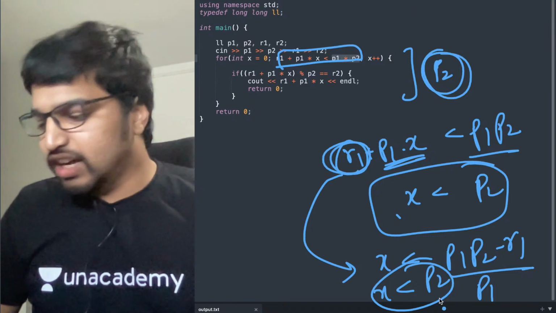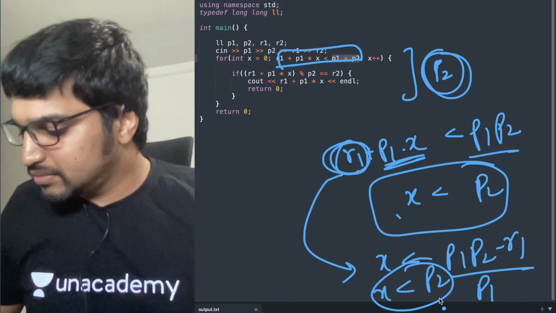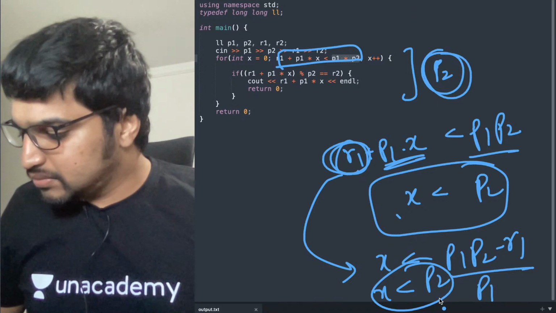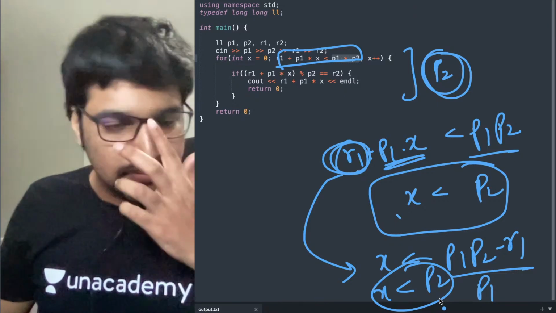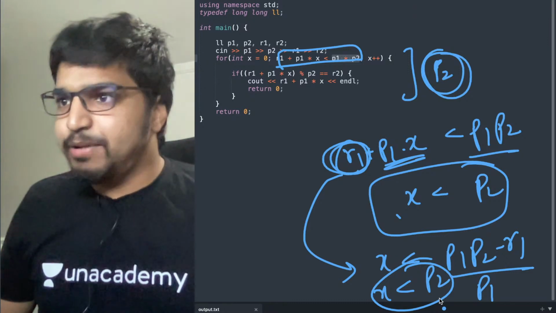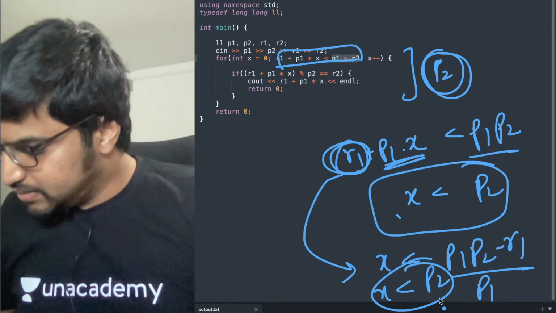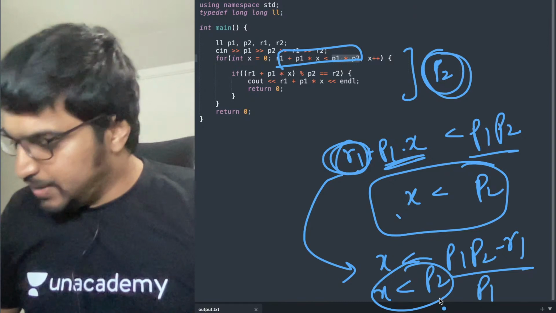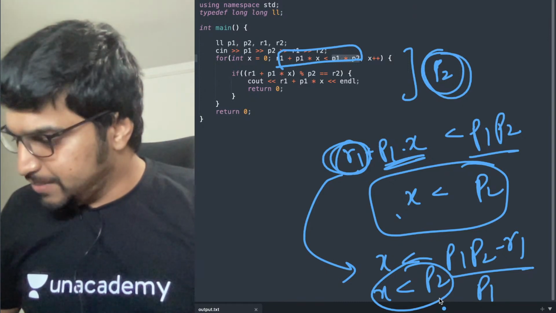Is this clear? Any doubts so far? Please let me know if you're facing any doubts. Rajkumar, it's clear, all right. Rahul, do you want me to explain it again, or is this clear now?